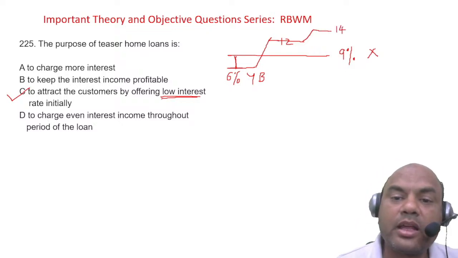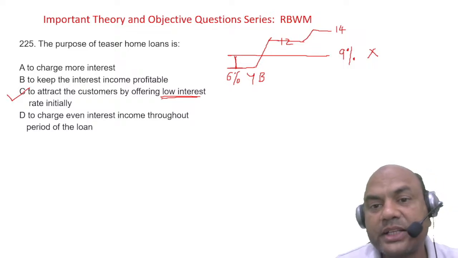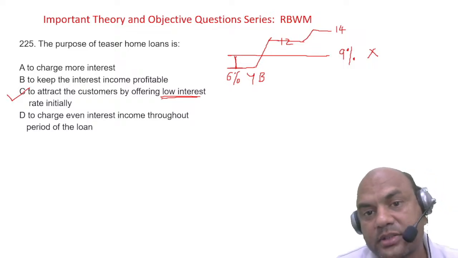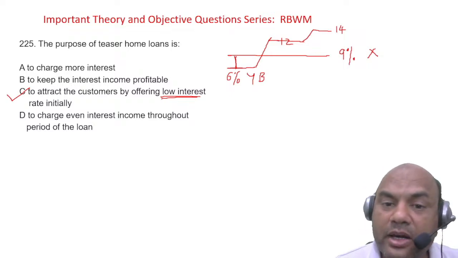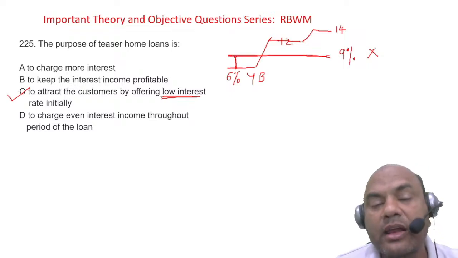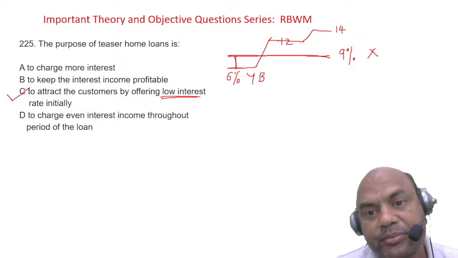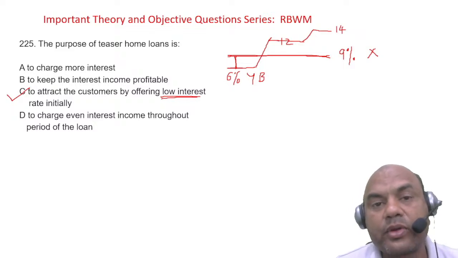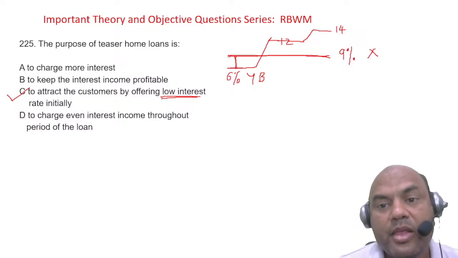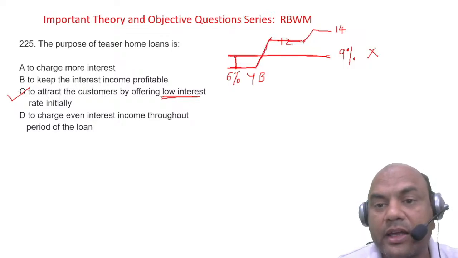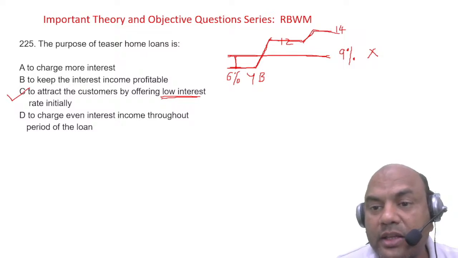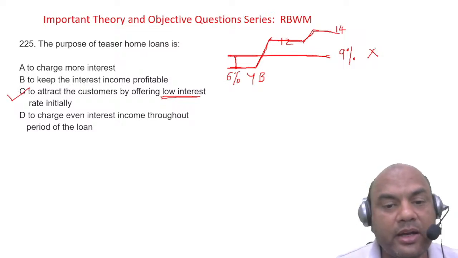So remember, even in teaser loans, it's not that you pay lower interest. Okay, you don't pay lower interest. You pay the same rate of interest of 9% because IRR never changes with the bank. IRR is the internal rate of return. Bank can never go below IRR. Okay, so that's why in teaser loans initially it's too low, later it goes higher and then higher and then higher, so that net IRR is always maintained.